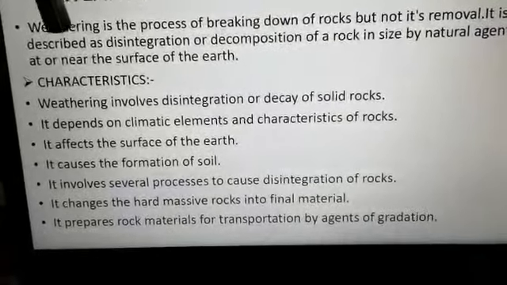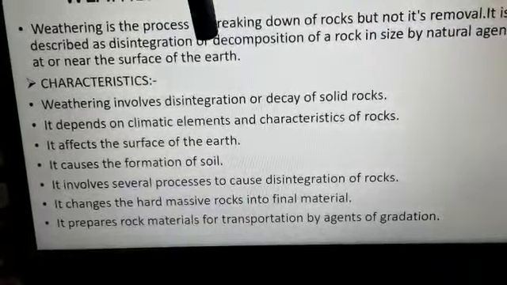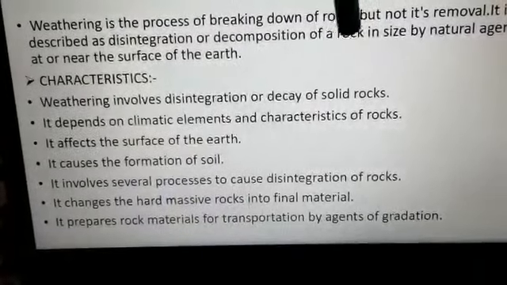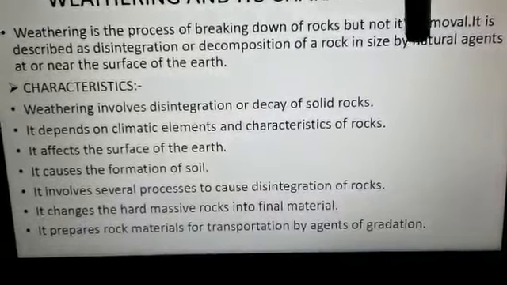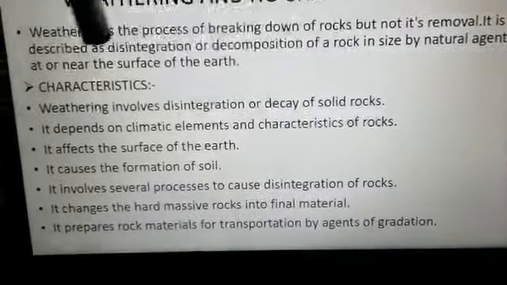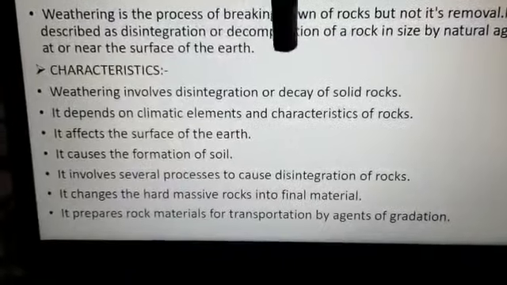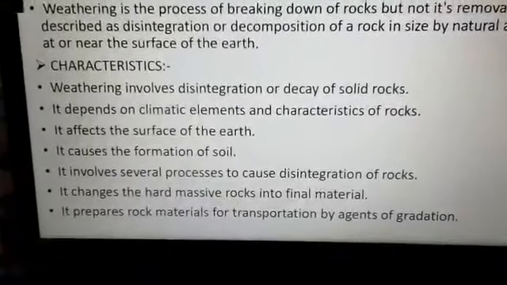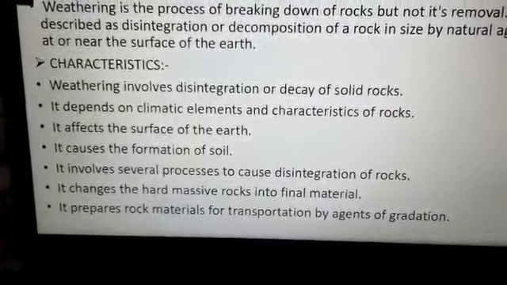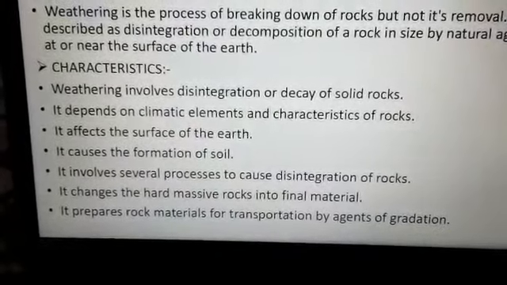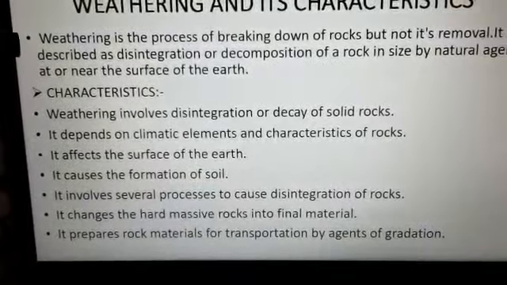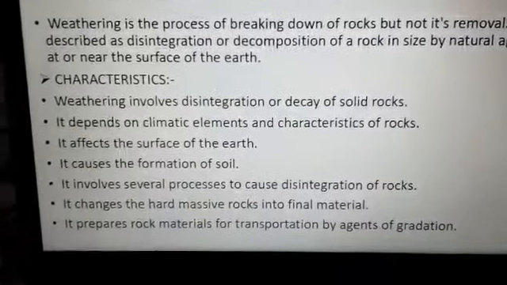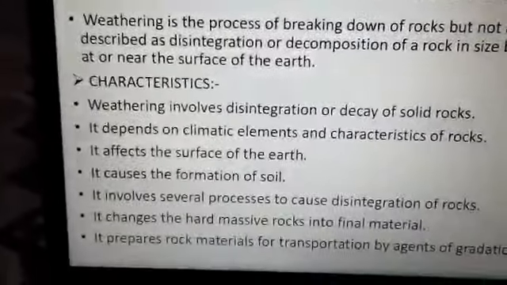It is described as disintegration or decomposition of a rock in size by what? By the help of the natural agents at or near the surface of the earth. So what is weathering in simple terms? It is the breaking down of rocks, and by what? By the natural agents.